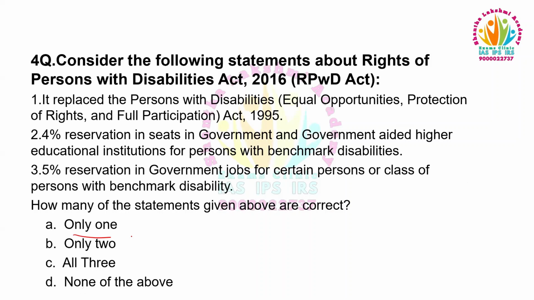So the answer is only one. Because it is 5% reservation in the seats of government and government-aided higher education institutions and 4% reservation in government jobs for certain persons or class of persons with benchmark disability. Moving to the next question.